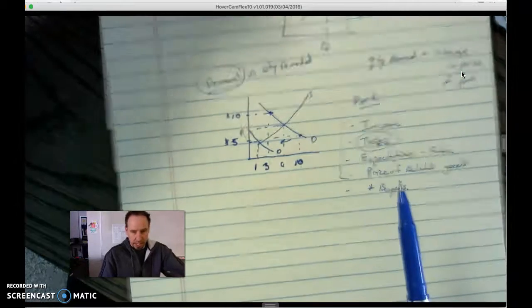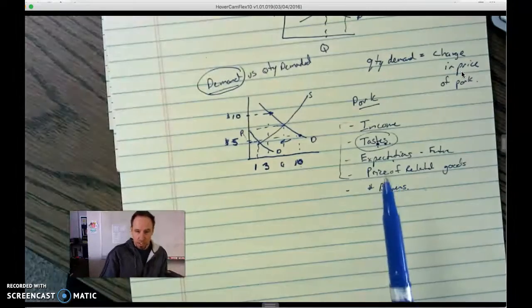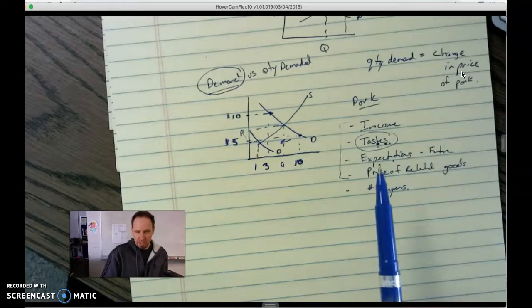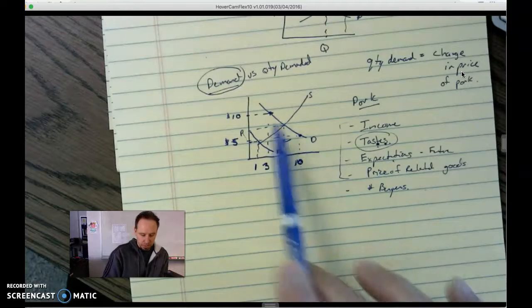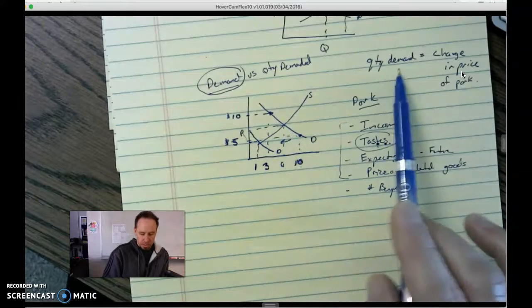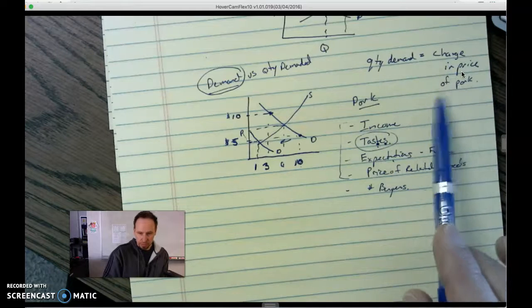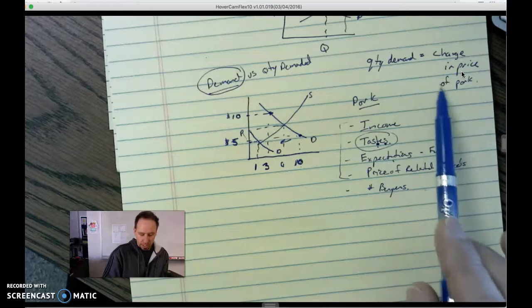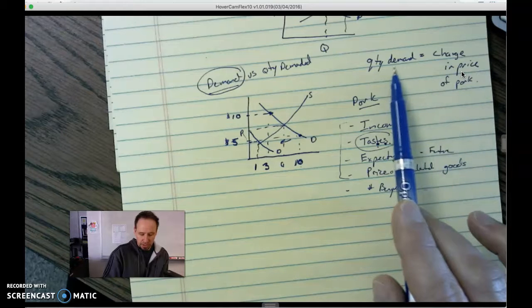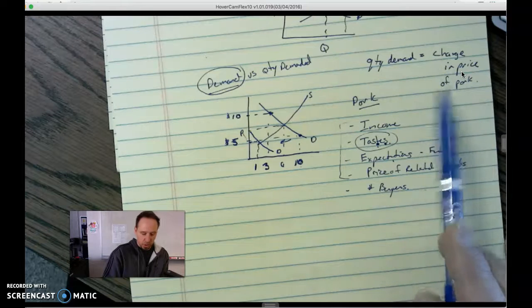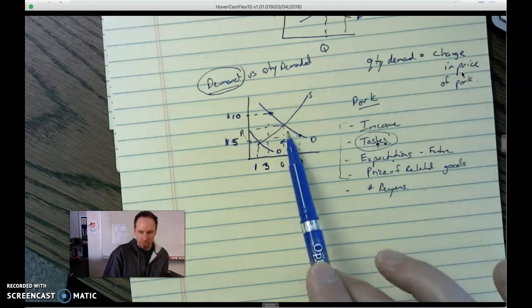If it is a change in the quantity demanded, we don't say quantity demanded shifts, we say it changes, we move along the curve. Quantity demanded changes only from a change in the price of pork. That is the only thing. A change in price means a change in quantity demanded. A change in price will not shift the demand curve. Hope that makes sense.